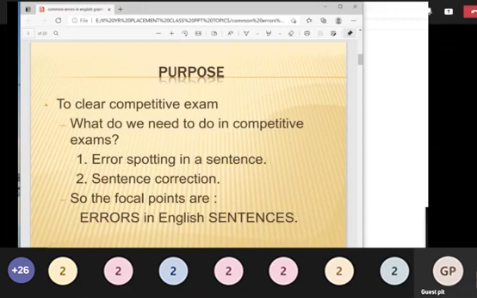For example, if the sentence has an error in tense, or in subject verb agreement, only if you know the rules and regulations can you spot the error. The error is on tense, the error is on SVA. So you can correct it yourself. First learn the grammar rules, then automatically you can spot the errors, because that is a difficult area where students struggle. So this is the purpose for which you have to study the grammar rules.